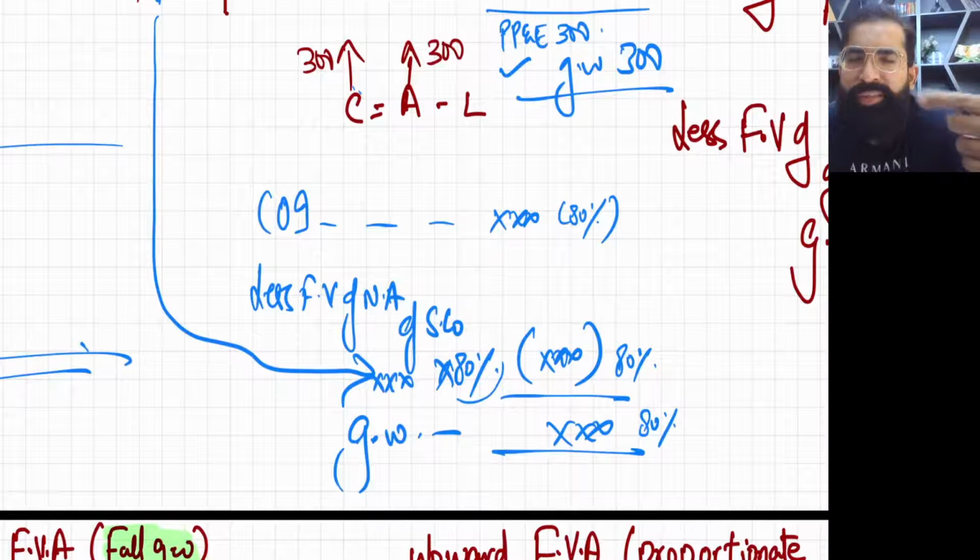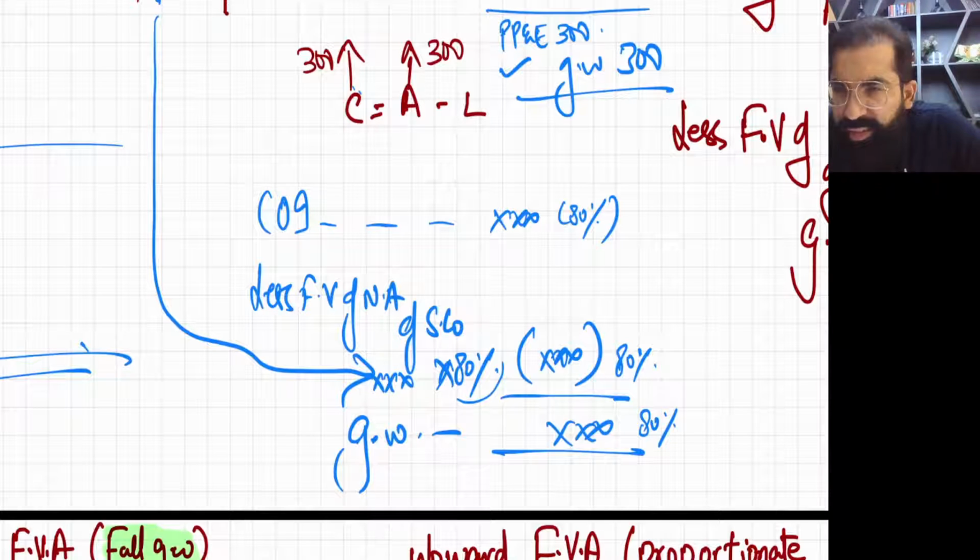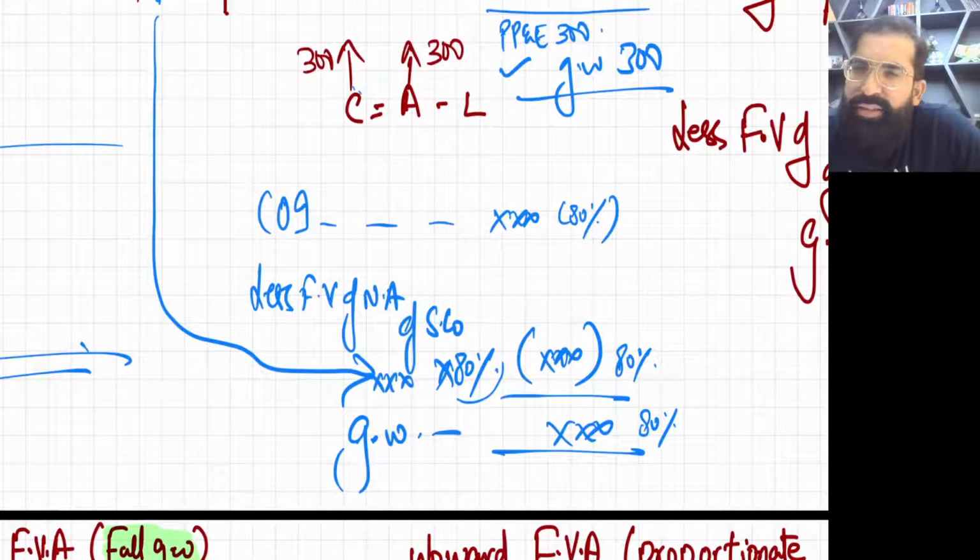Yes, recall with me. In the proportionate method, the formula of NCI is equal to S company's net assets multiplied by holding percentage. This is the formula of NCI.